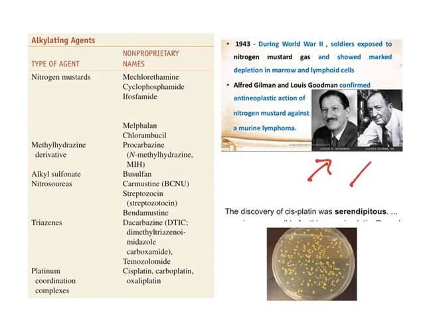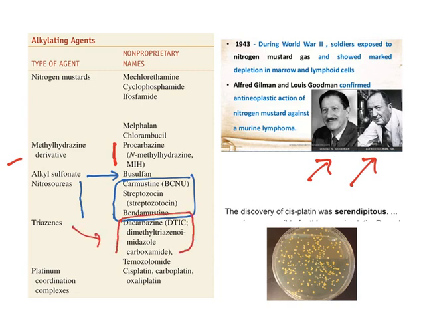So remember this, nitrogen mustards are because of these two, our textbook authors, Goodman and Gilman. Now after that you have methyl hydrazine derivatives, procarbazine. And then you have alkyl sulfonates. In alkyl sulfonates, only one drug is there, busulfan. Nitrosoureas: carmustine, streptozotocin, bendamustine. Now triazines are a different class wherein you have dacarbazine, temozolomide. Now after that there is an interesting group called platinum coordinated complexes, cisplatin,